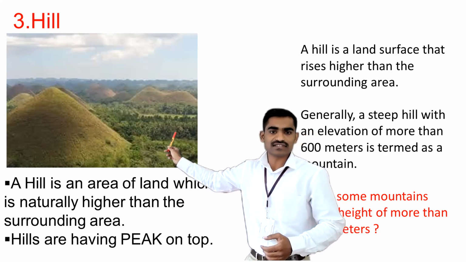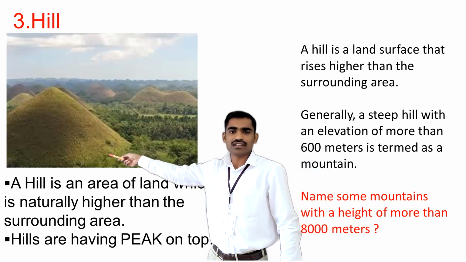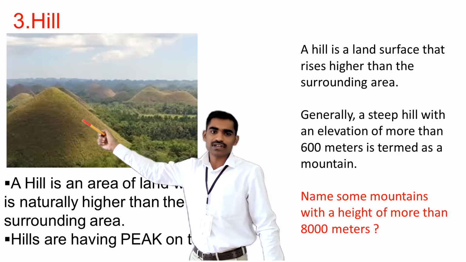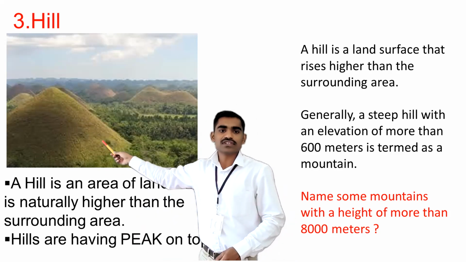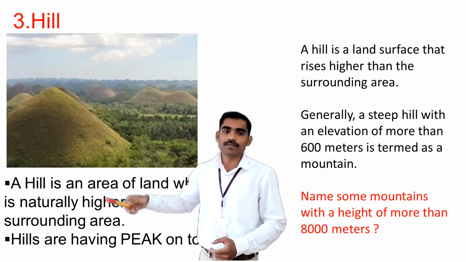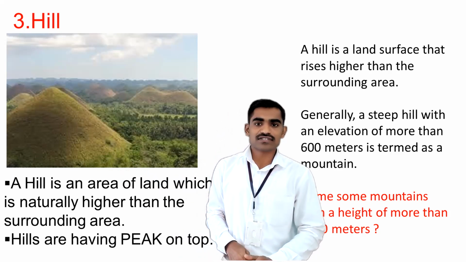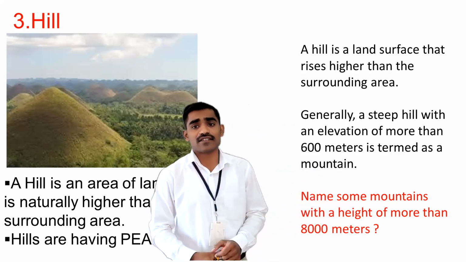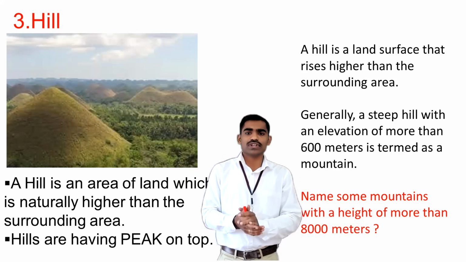You can see here, this is the surrounding area, and there is just a little bump in the land, a little elevated land in between. Such a physical feature will be called a hill.